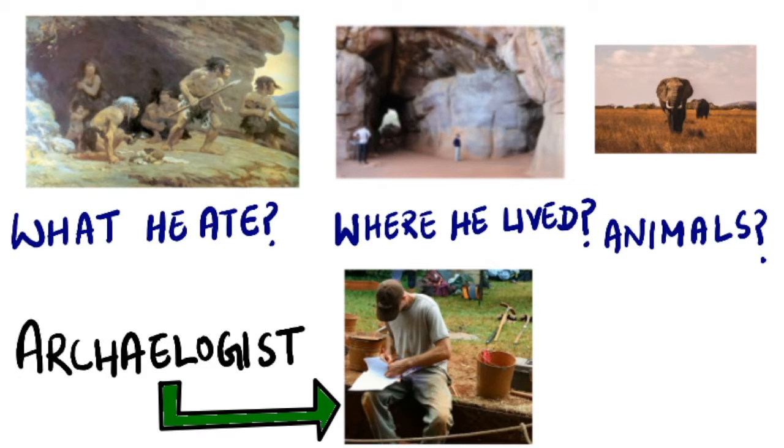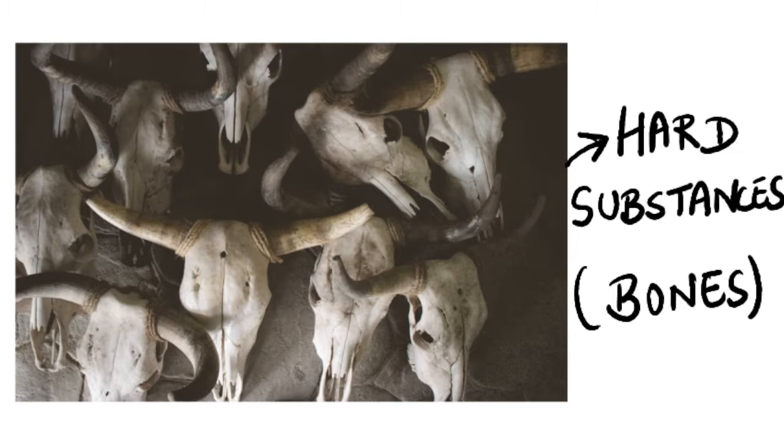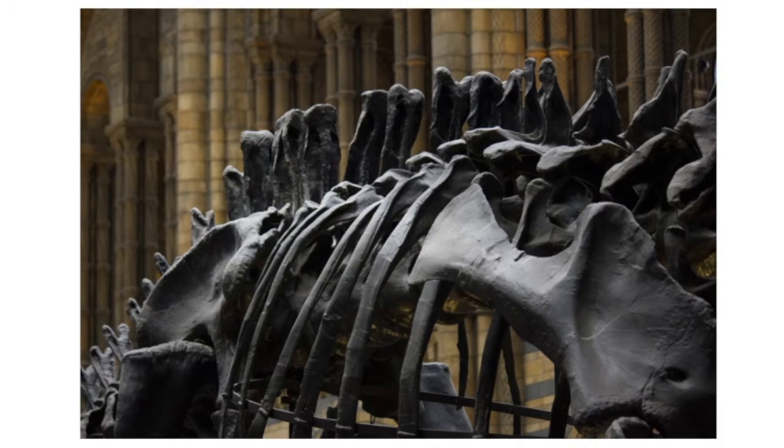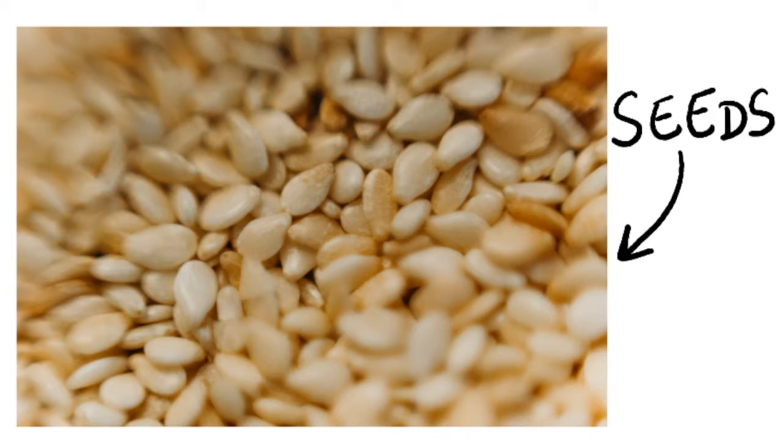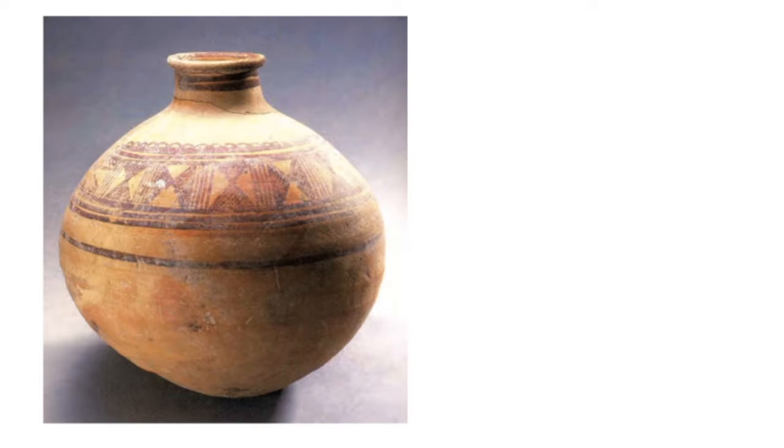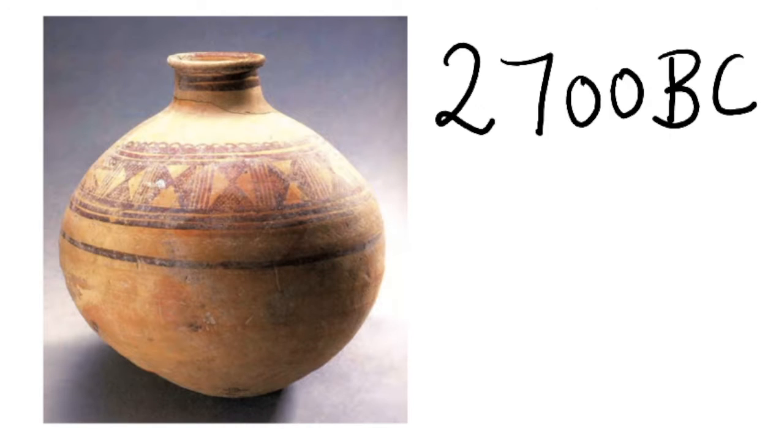Of course, we found objects made up of hard substances more because they could survive for a longer time than objects made up of soft substances like plant remains, wood, seed, grains, etc. This pot dates to about 2700 BC. Now answer me what this time period was all about. If you have watched my previous video, you would have already answered it. This was the time of Indus Valley civilization.